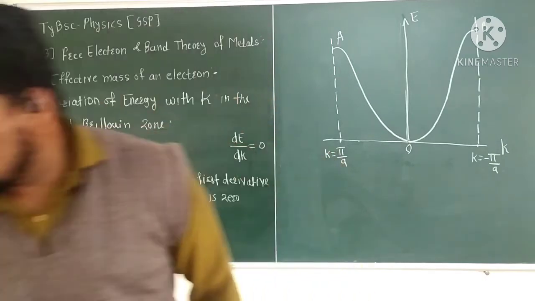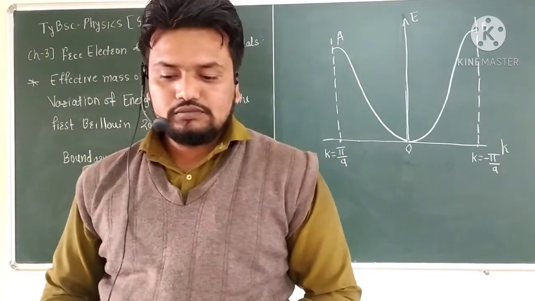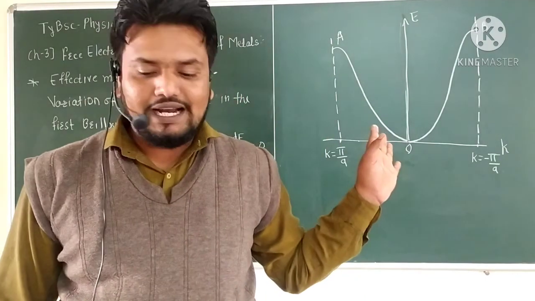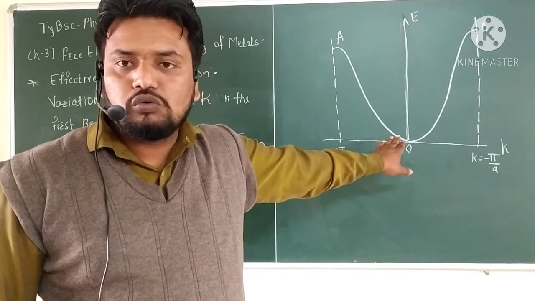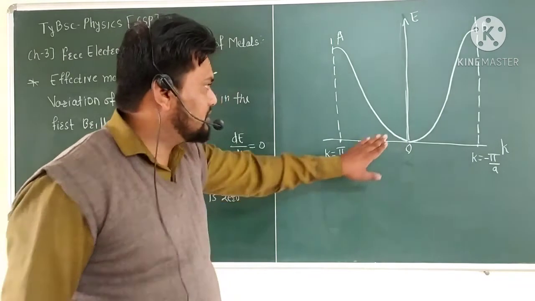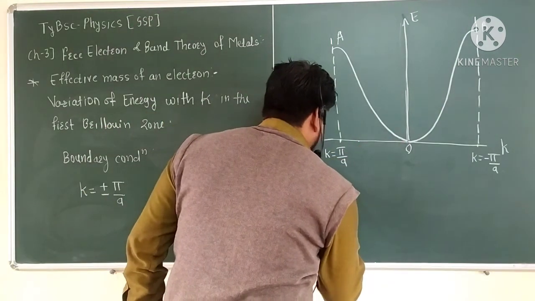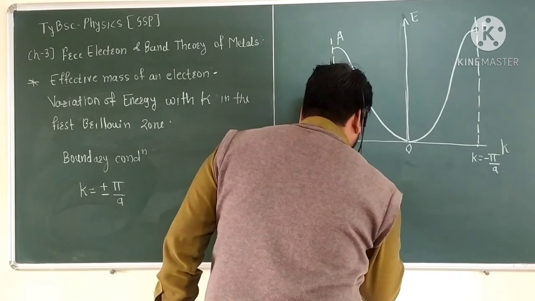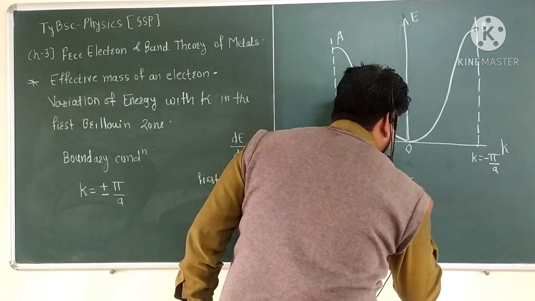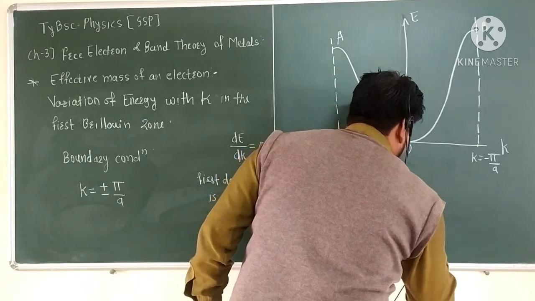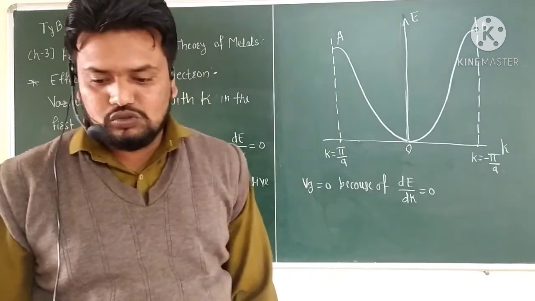So this is the graphical representation of the variation of energy E versus K. Now for the next figure, it is clear that the group velocity Vg is equal to 0, because dE by dk is equal to 0.